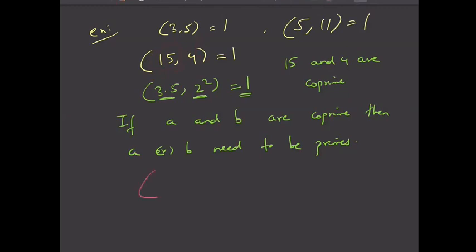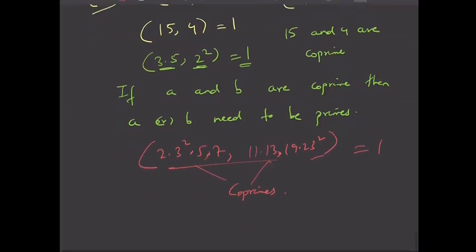Let us take one more example. If I take 2 into 3 square into 5 into 7, a big number here, and 11 into 13 into 19 into 23 square, no prime is common. So the common factor is 1. So these two numbers are co-primes or relatively primes. Yes. So let us move to the next property, and this is a very important one.